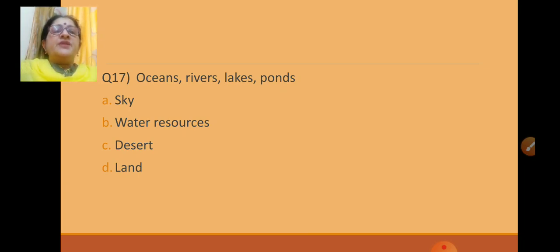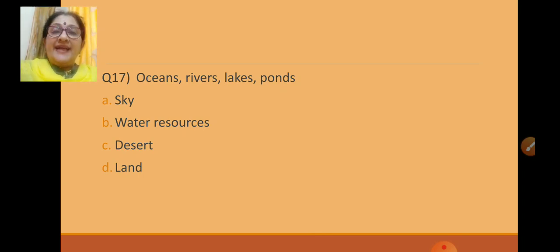Oceans, rivers, lakes, ponds. Options are A, sky, B, water resources, C, desert and D, land. We get water from oceans, rivers, lakes and ponds.